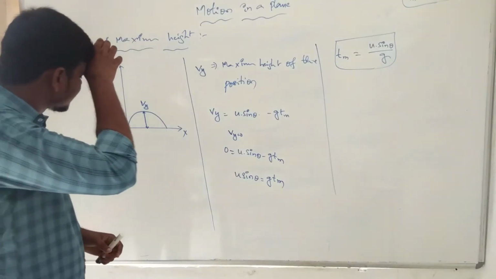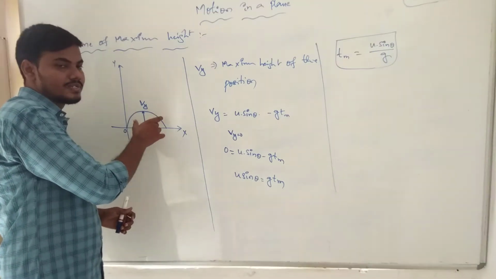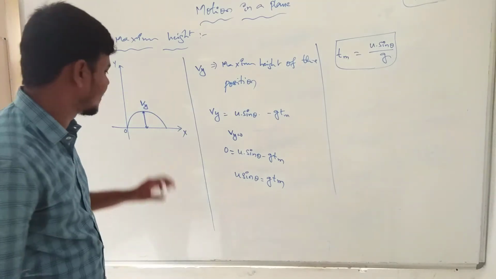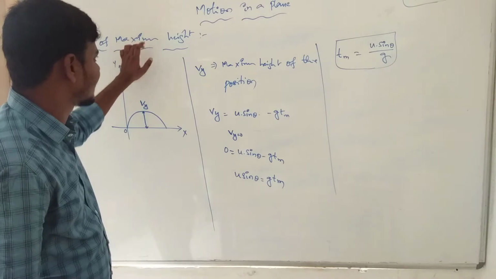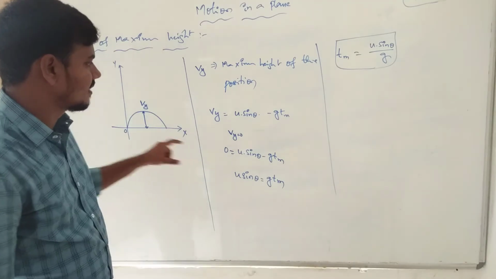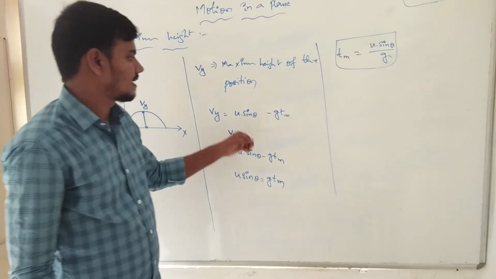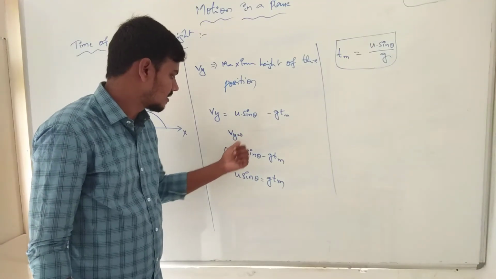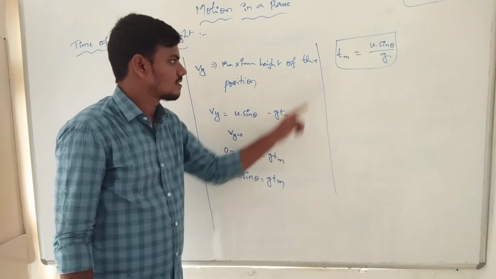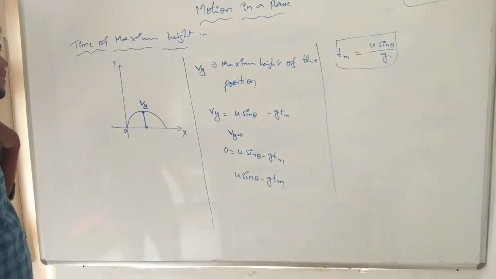Now the initial velocity we can represent when the object starts from the 0th position to the parabolic position. Which position? The parabolic position. Clearly, the edge of the point, the maximum of the point, and the peak of the point we take at Vy. Vy means the maximum height point. Now at the maximum height, Vy is equal to u sin theta minus g t, which we applied in the previous class. Since Vy is equal to 0, 0 is equal to u sin theta minus g Tm, so Tm is equal to u sin theta by g. This is the fundamental function, which we take as the time of maximum height.